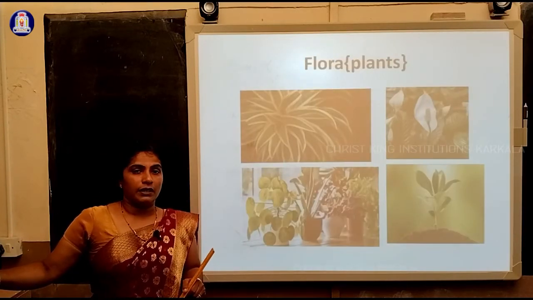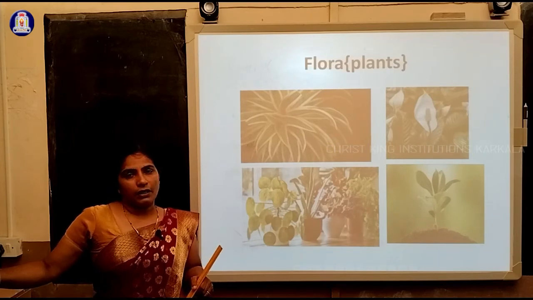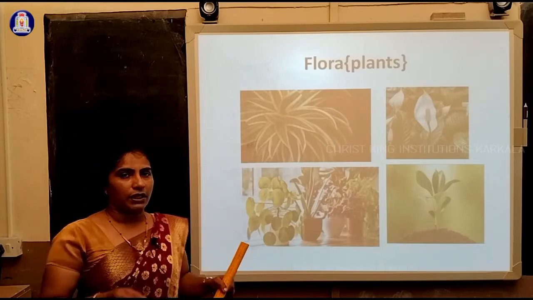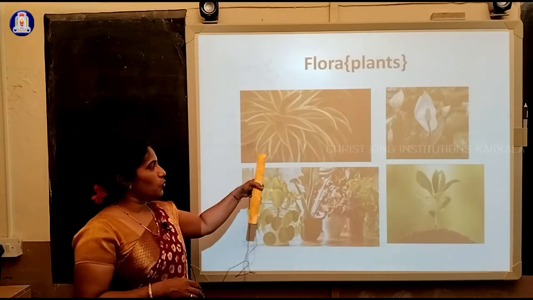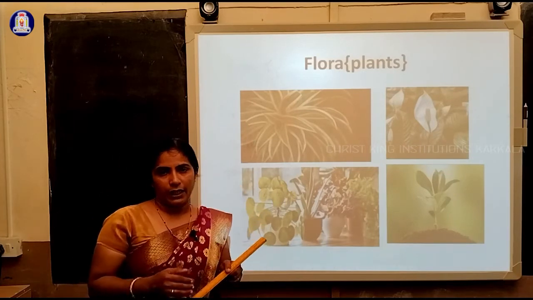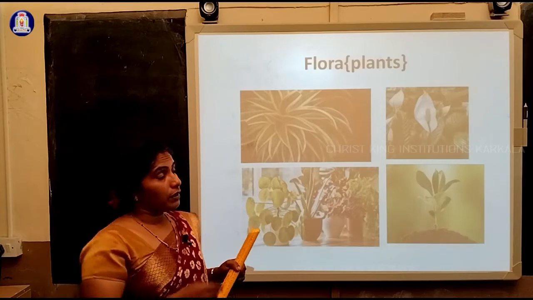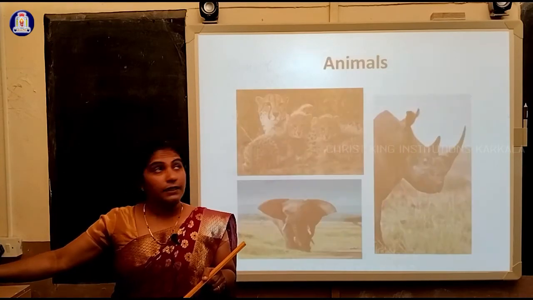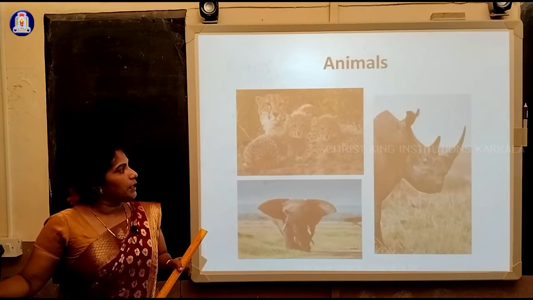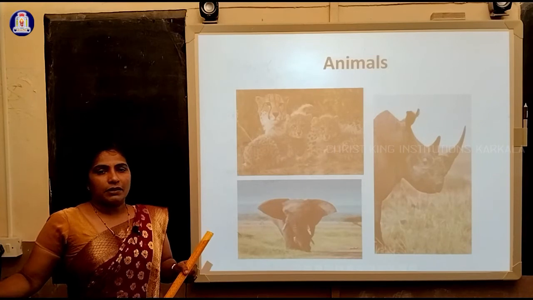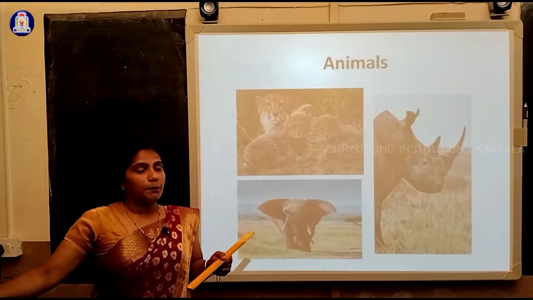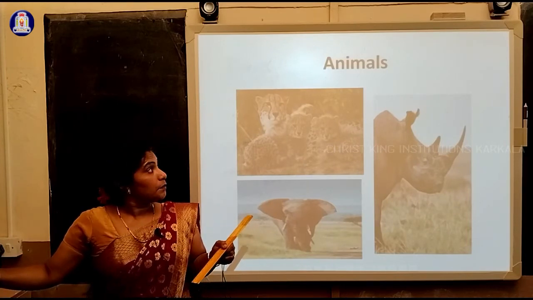Next we have studied flora. Flora are nothing but plants, rare plants. Here it is just an imaginary slide which shows all the different types of plants. Protecting the different types of plants is called conservation of plants. That is one group, the flora. Next one, animals: rhinoceros, elephant, maybe the leopard. All these come under animals. There are still many more. I have taken these pictures only for study purposes.